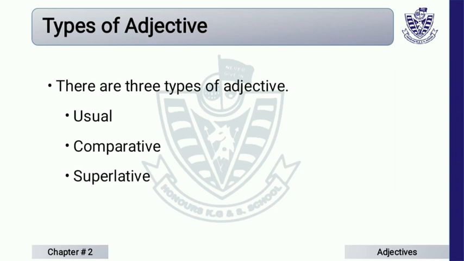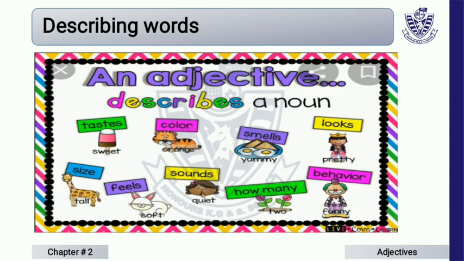There are three types of adjective. First one is usual or simple, second one is comparative, and the third one is superlative. As I have told you before, describing words or adjectives always tell us about nouns, so it may be about look, how a person or thing is looking. Here are some examples for you in this picture, like how many, behavior, looks, pretty, tall, tasty, sweet, salty. These words describe. So these describing words you can say adjective as well.